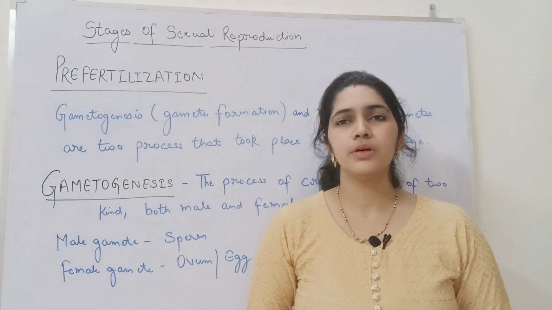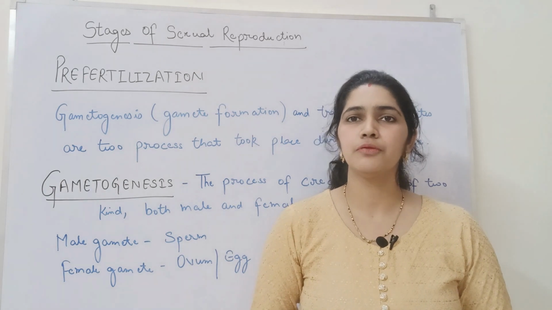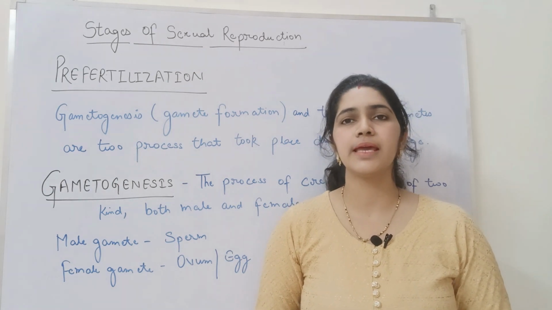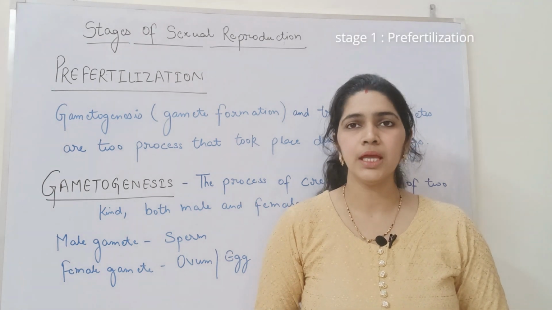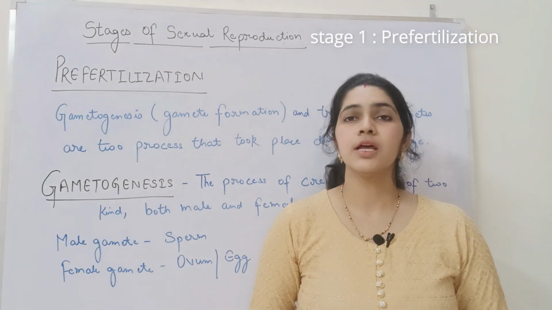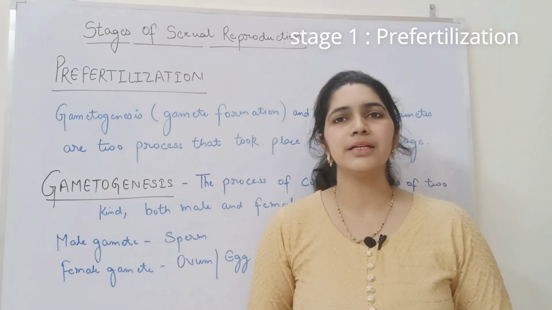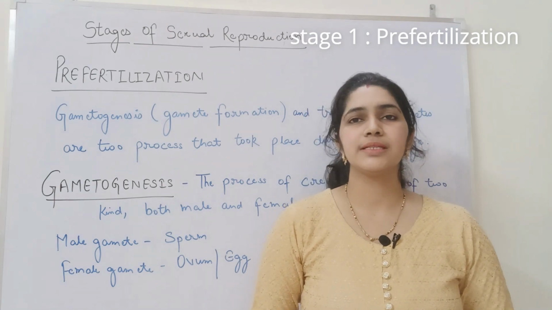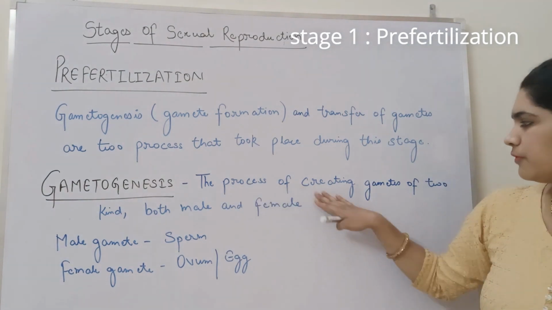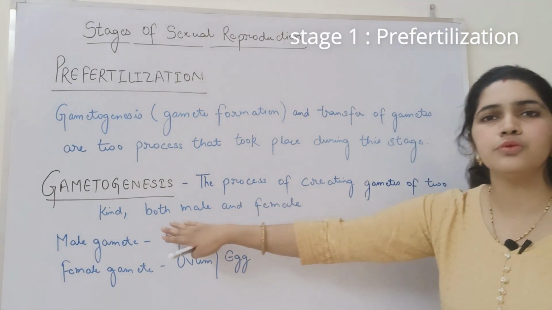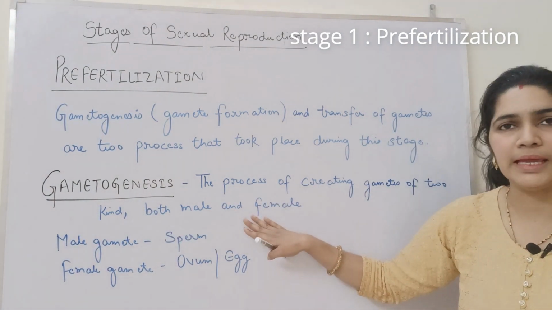Pre-fertilization is the first stage, or you can say the first event that takes place in sexual reproduction, and this stage is marked by two processes, that is formation of gametes and their transfer. Gametogenesis, as the name suggests, is the process of creating gametes of two kinds, both male and female.